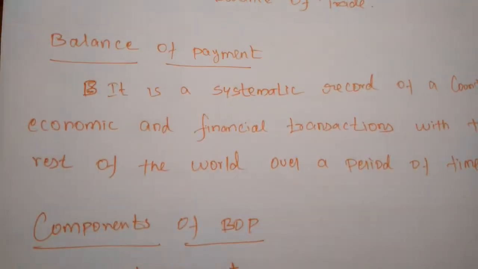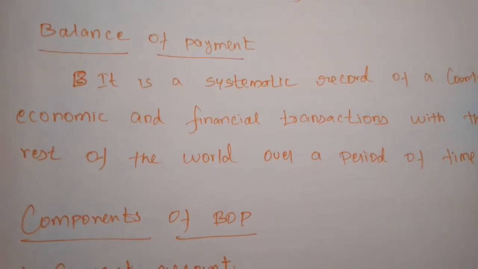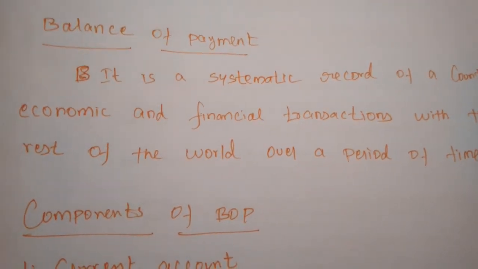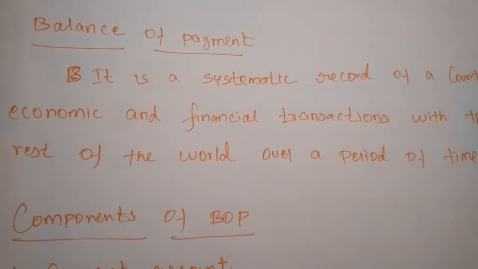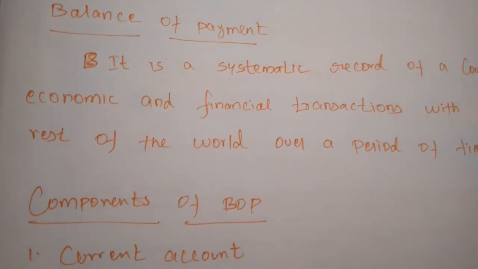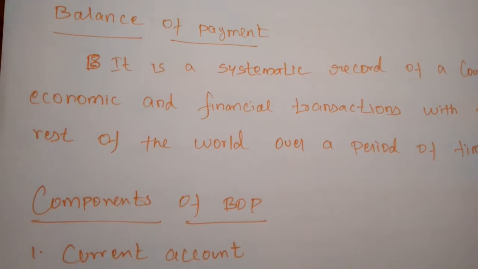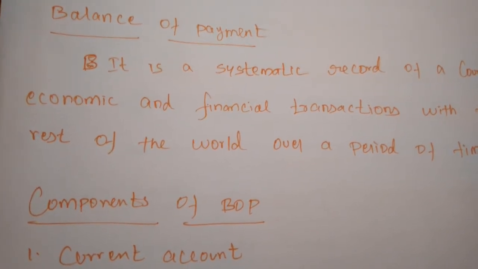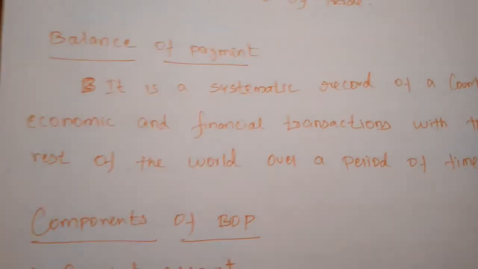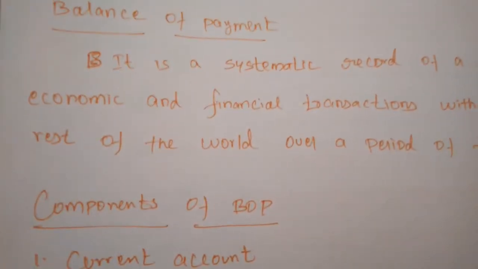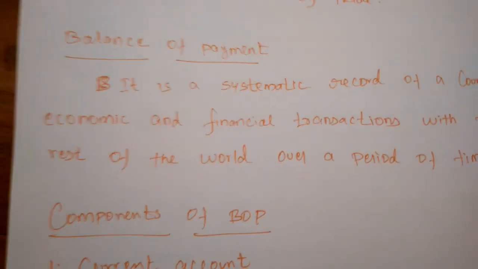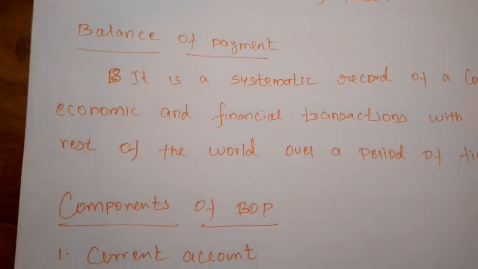The balance of payment is a systematic record of a country's economic and financial transactions with the rest of the world over a period of time. Economic and financial transactions mean, as I told already, when we are having the balance of trade, some financial transactions will also be available.